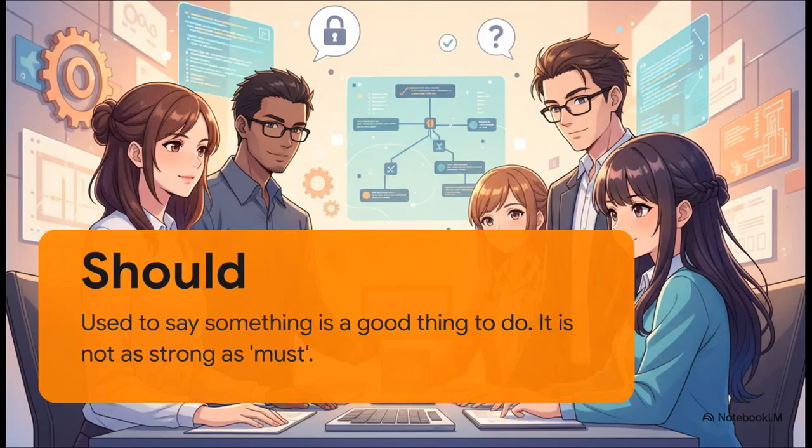And our go-to tool here is "should." It is the perfect word for giving constructive feedback. It signals, hey, this is a good idea, or this is a best practice, or here's a recommended improvement, all without making it a mandatory merge-blocking command.